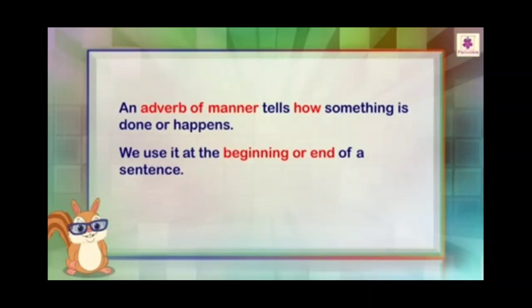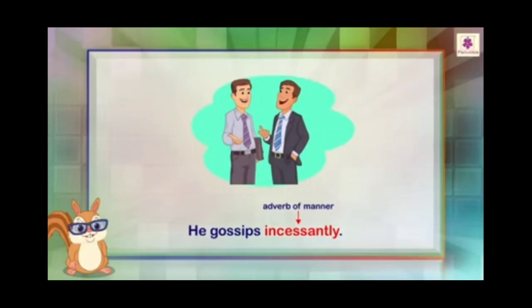Whenever you get an answer after asking the question how, that is an adverb of manner. For example, he gossips incessantly. How does he gossip? We are getting the answer incessantly. So incessantly is an adverb of manner. Adverb of manner answers the question how.